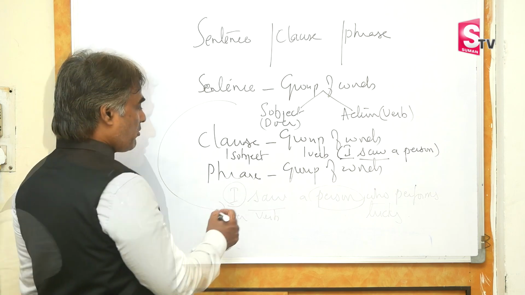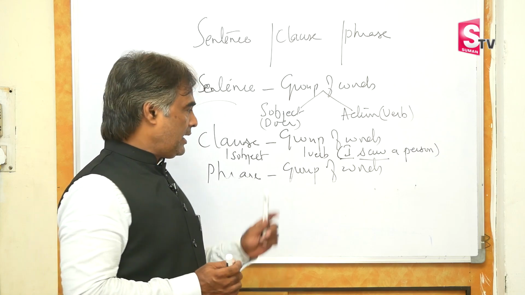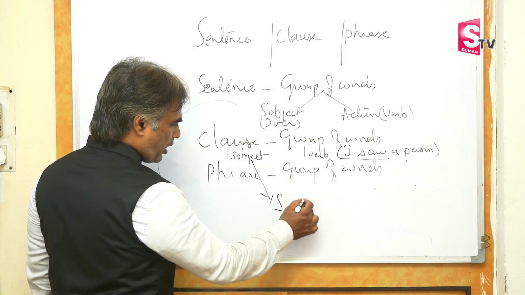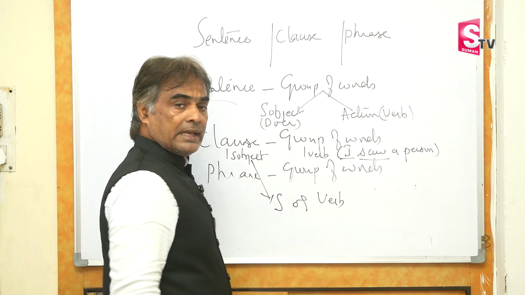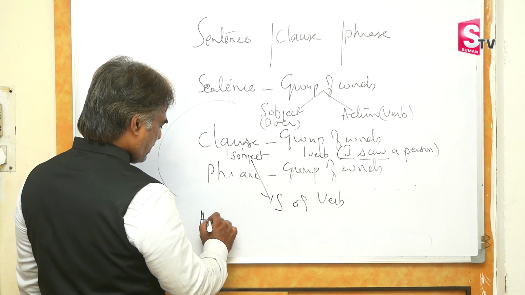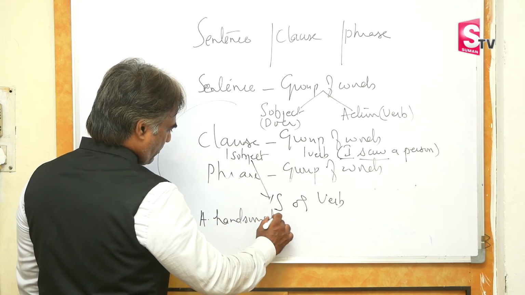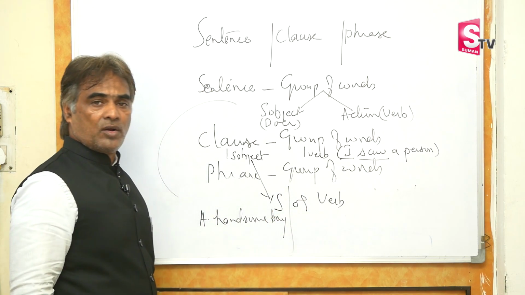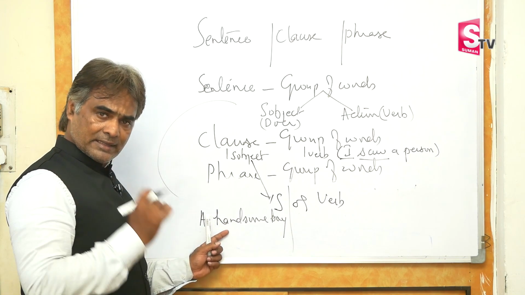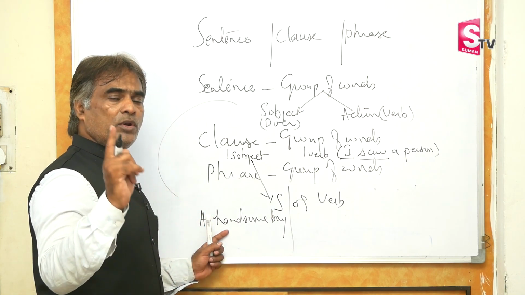Now take phrase. What is a phrase? A phrase is a group of words. For a sentence, I told you we have to have a subject and a verb. In a phrase, there will either be a subject or there will be a verb. They will not be both. Example, a handsome boy. What are we talking about? A person. Did you do any action? No action. This group of words is a phrase because it does not have both subject and verb. It's got only a subject.